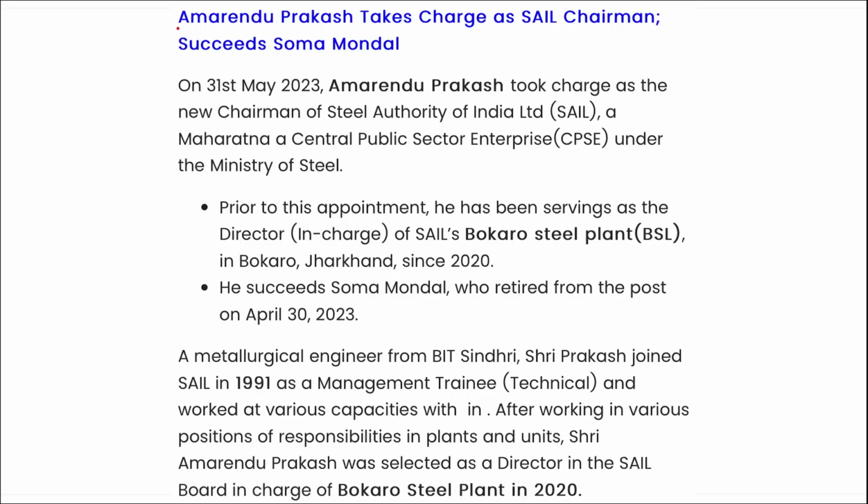Next, Amarendu Prakash. Amarendu Prakash takes the charge as the SAIL chairman and succeeded Soma Mondal. So who is the new chairman of SAIL, that is your Steel Authority of India? He will be Amarendu Prakash, correct? And he will be replacing whom? He will be replacing Soma Mondal, who retired from the post on 30th of April 2023. Correct?